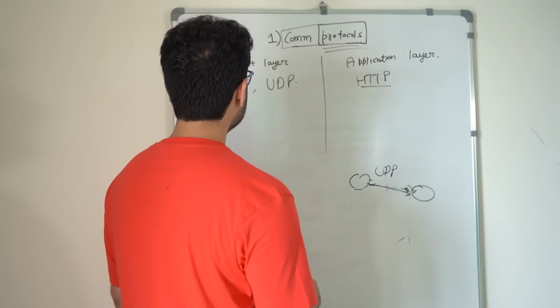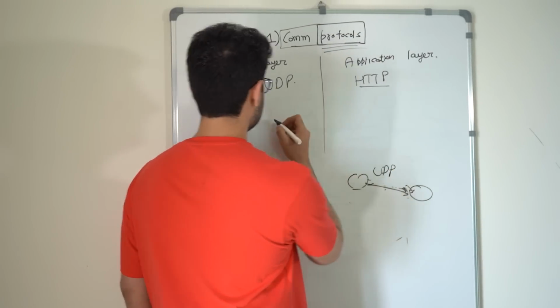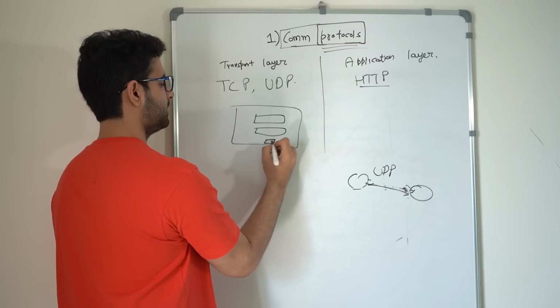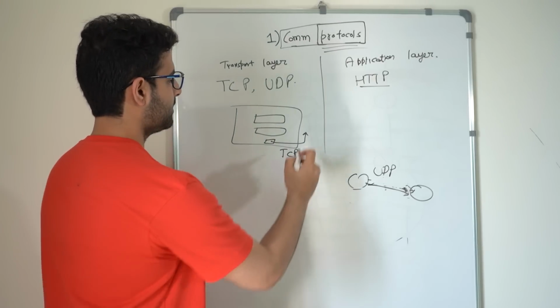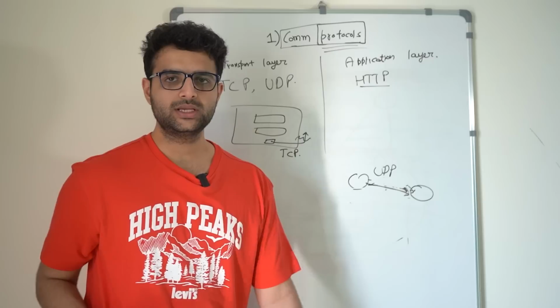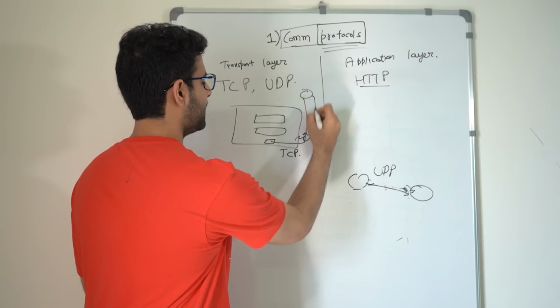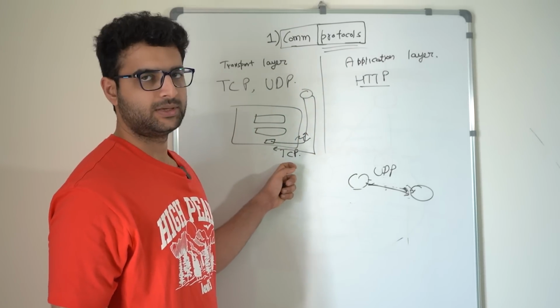But in more important things, for example, the Instagram example that we just discussed, where you have an input box and you click the submit button, this request needs to go via TCP, because if there is a network disconnection, you want to retry this request. This is an important request. Only if this request reaches the server and responds with something will you log in. So this needs to be based on TCP.